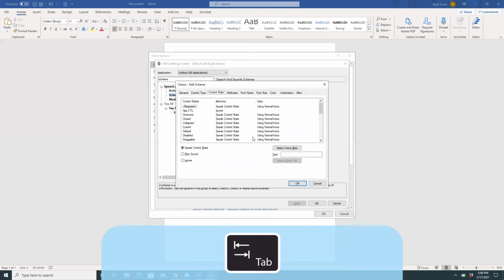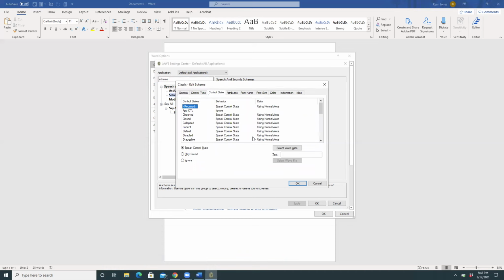Let's press tab here and move to the list. List view. Speak control state using normal voice. 1 of 29. So there's already about 29 different things here. And as I scroll down the list, App CTL ignore. 2 of 29. Checked speak control state using normal voice. 3 of 29. Okay, this one right here says checked speak control state using normal voice. So this one is defining that when something is checked, JAWS is just going to say the word checked, and it's going to use its normal voice. It's not going to try to switch voices or do something different when something is checked.